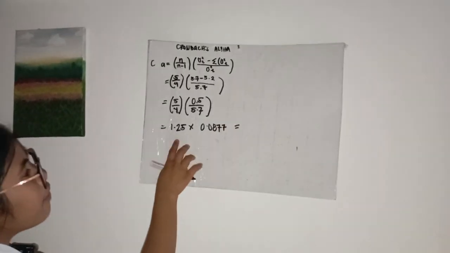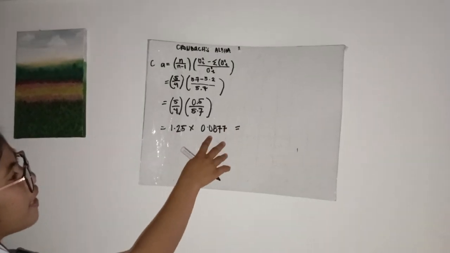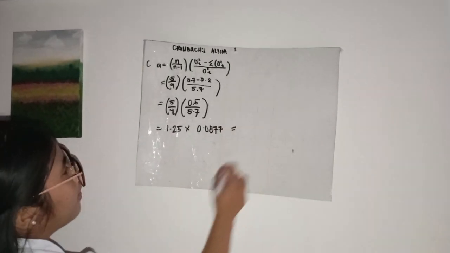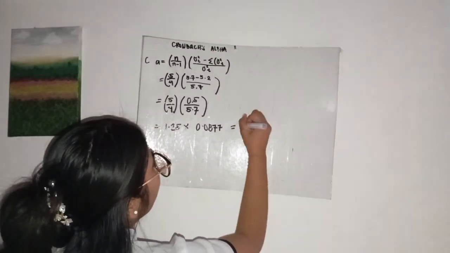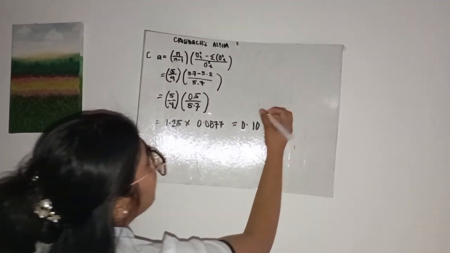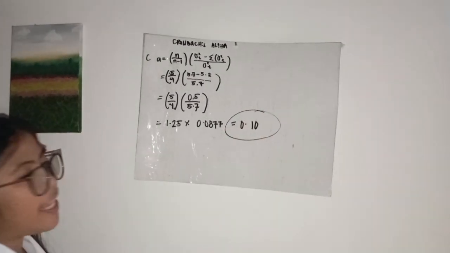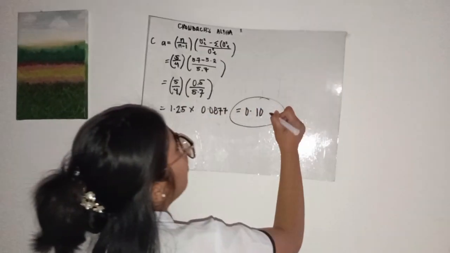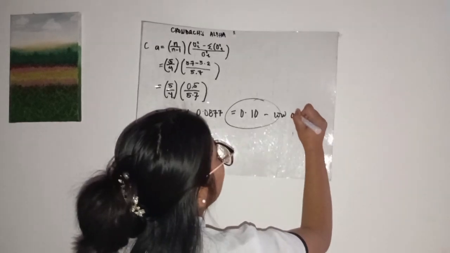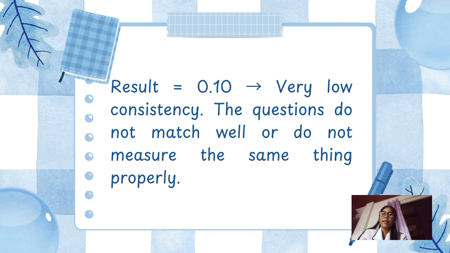And then, i-times lang natin. 1.25 times 0.0877. It is equal to 0.10. So, we have total of 0.10. So, it means we have low consistency. So, katulad ng nakuha nating result kanina, dahil 0.10 siya, ibig sabihin, very low consistency or mababa yung chance na match sila nung isang test. So, the questions do not match well or do not measure the same thing properly.